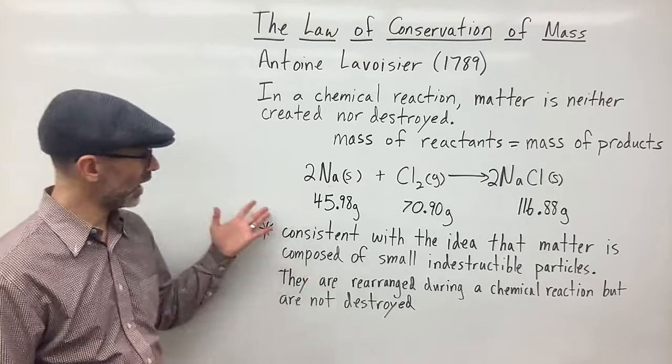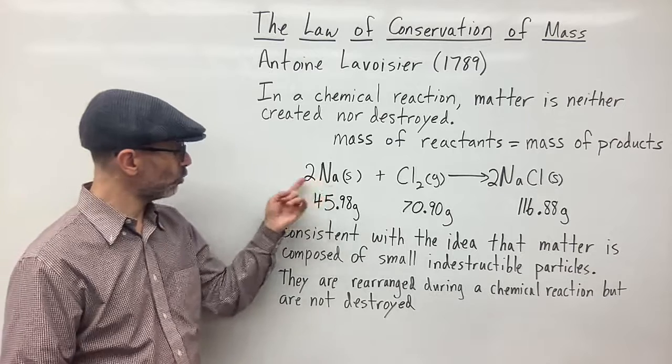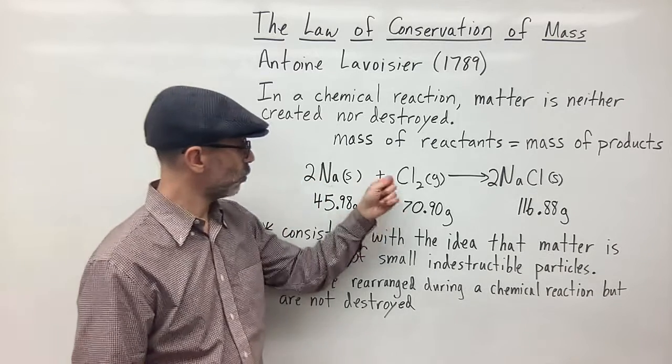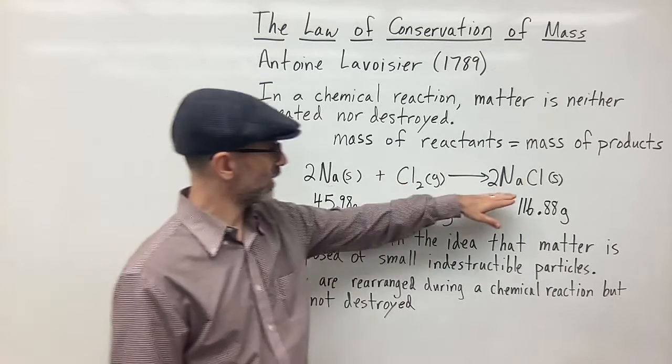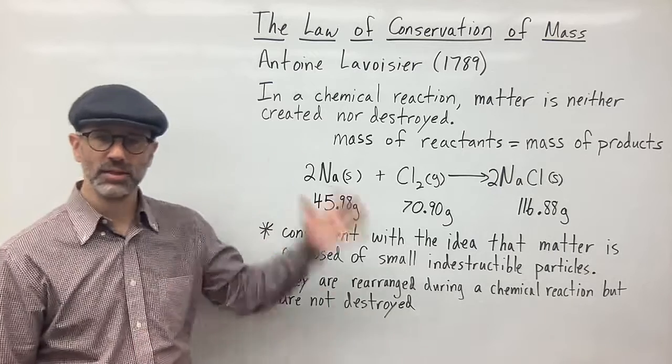So, here would be an example of a reaction. If I have 2 moles of sodium solid and I react that with 1 mole of chlorine gas, I will get 2 moles of NaCl solid. That is the balanced chemical equation.